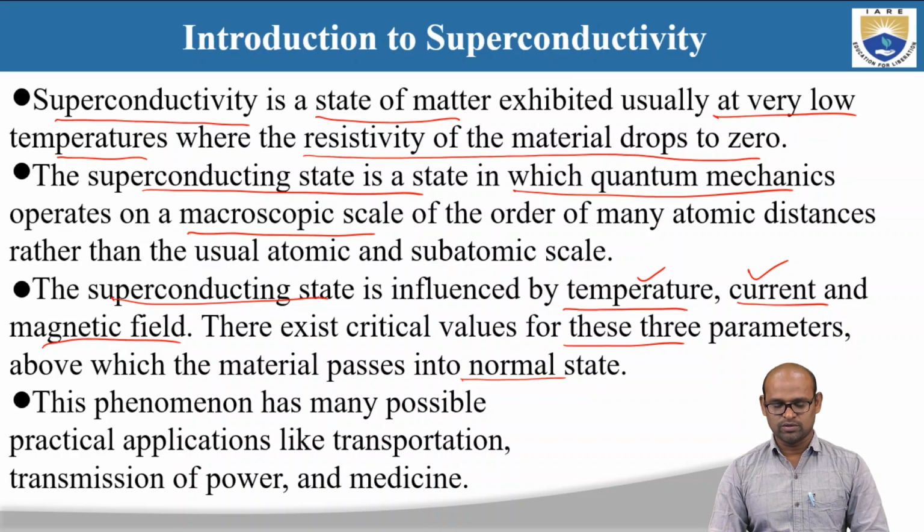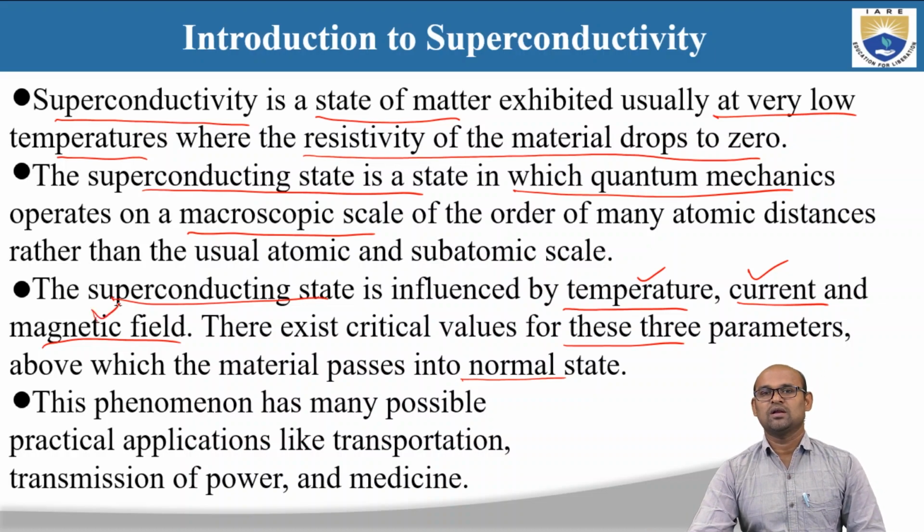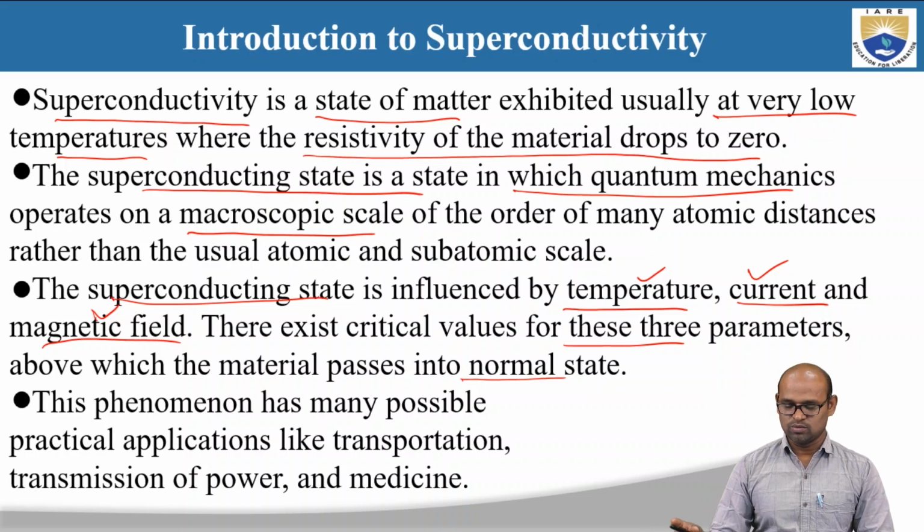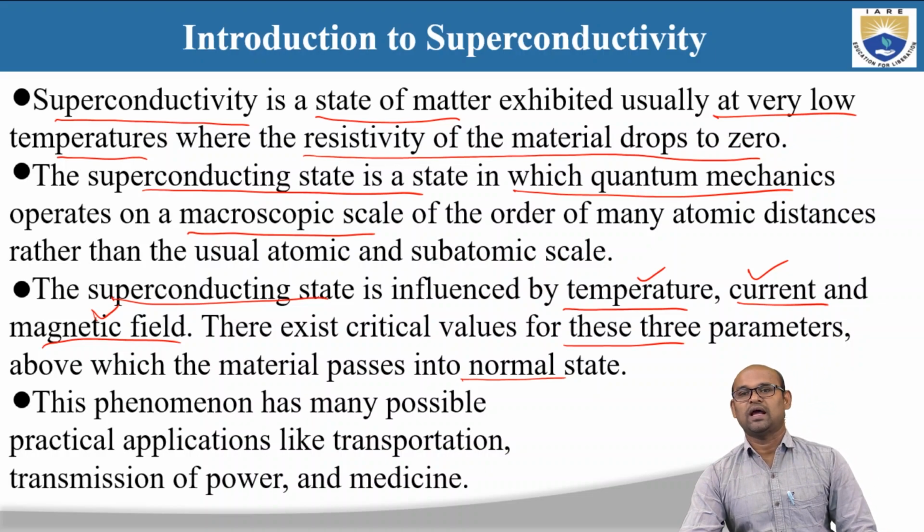Similarly, magnetic field also has a critical value above which the material loses its superconducting state and goes into a normal state.